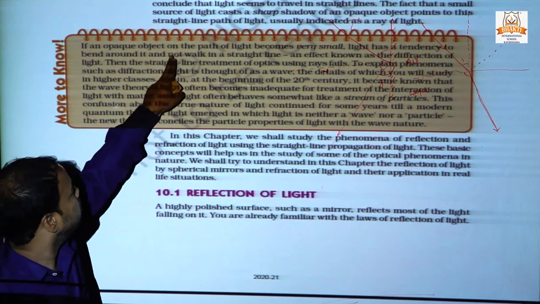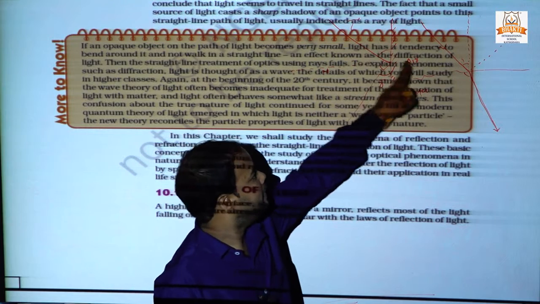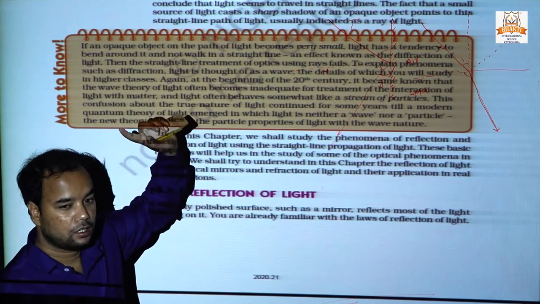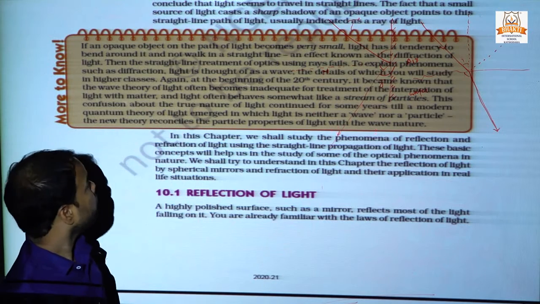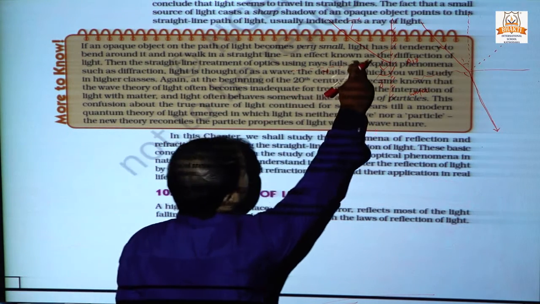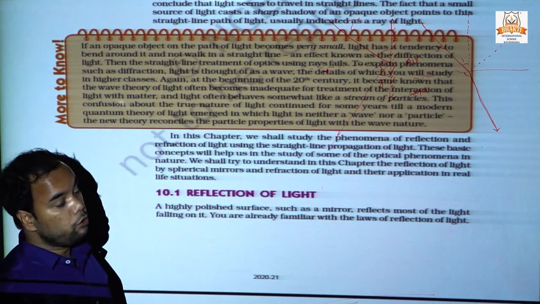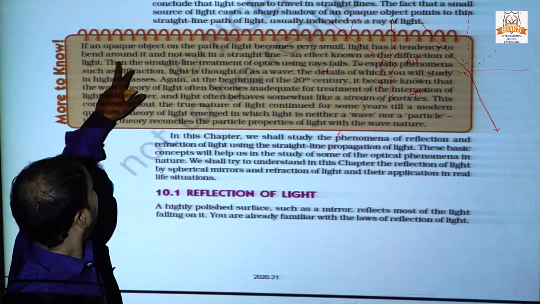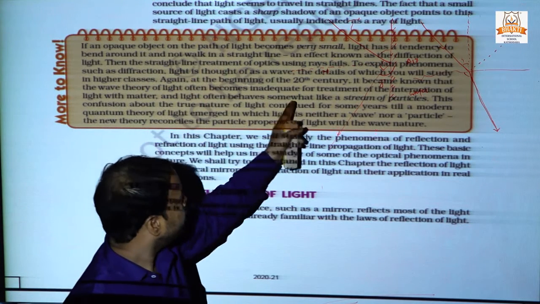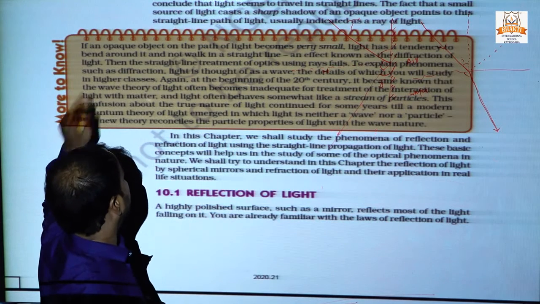If an opaque object on the path of light becomes very small, light has a tendency to bend around it. It does not walk in a straight line, an effect known as diffraction of light.